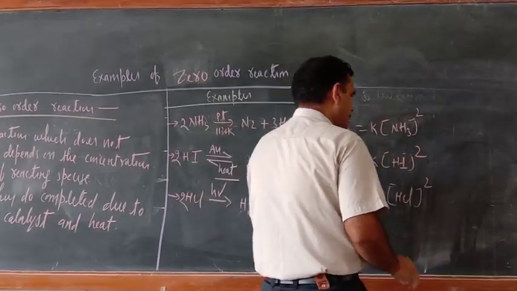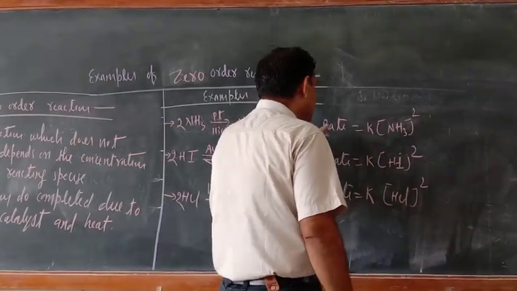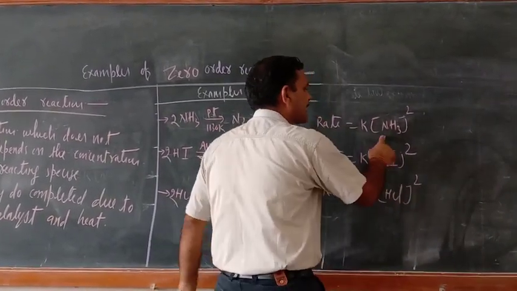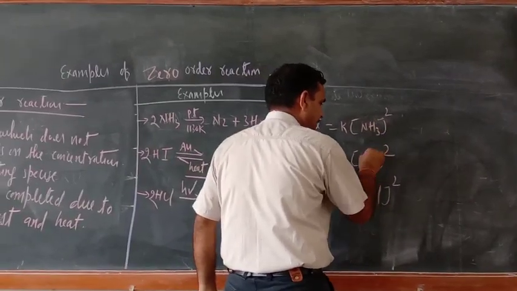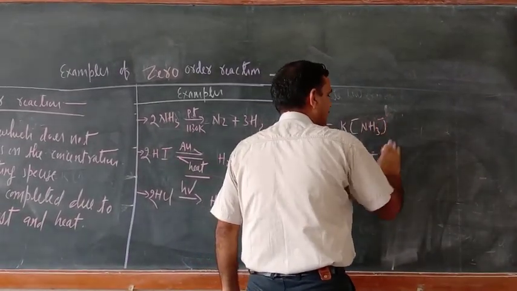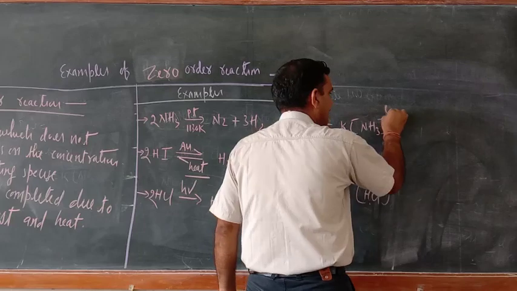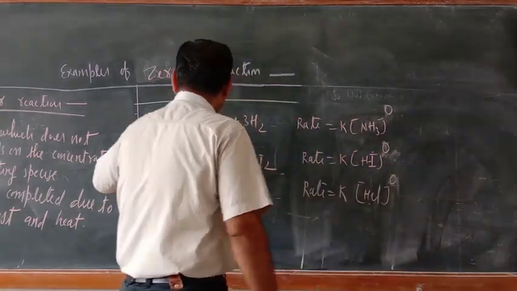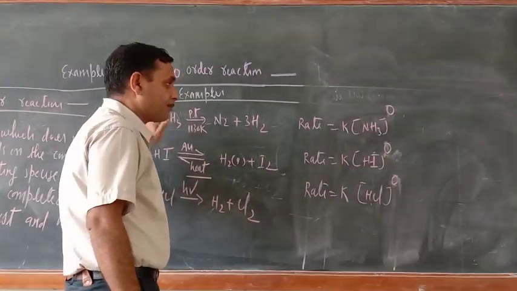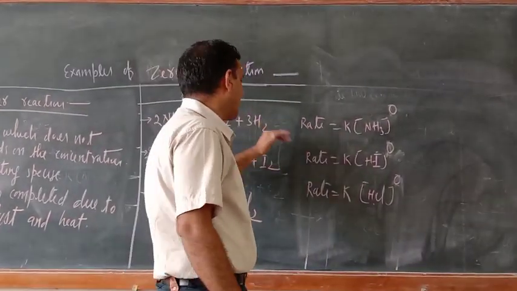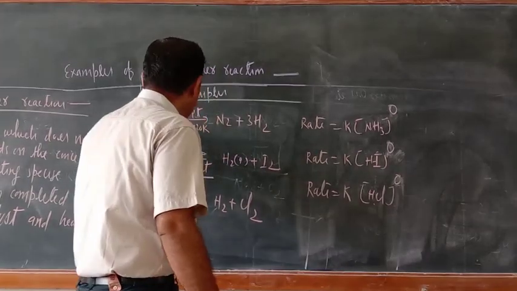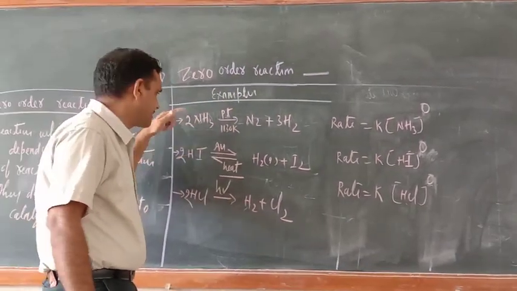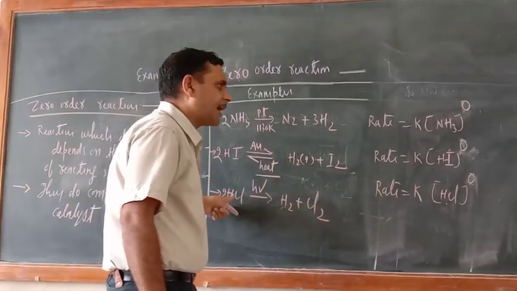Now try to understand, since the rate of reaction does not depend upon the concentration of ammonia, HI and HCl, what should be written here? It should be written 0, 0 and 0 instead of 2 every time, because the rate of reaction of these reactions does not depend upon the molar concentration of the reacting species, that is ammonia, HI and HCl.